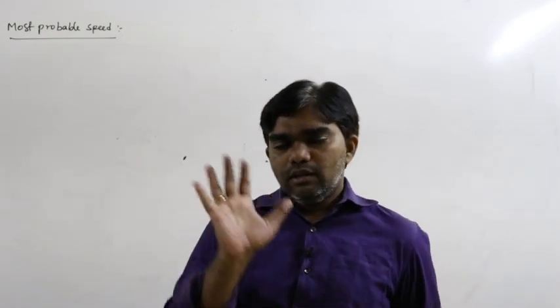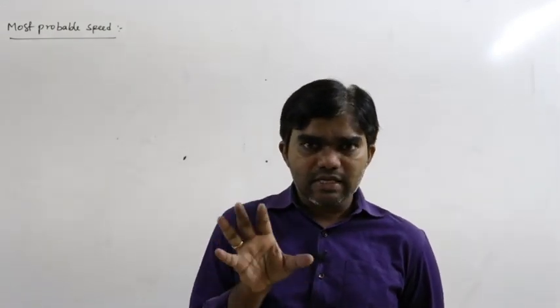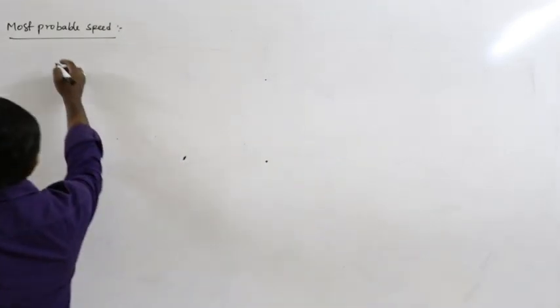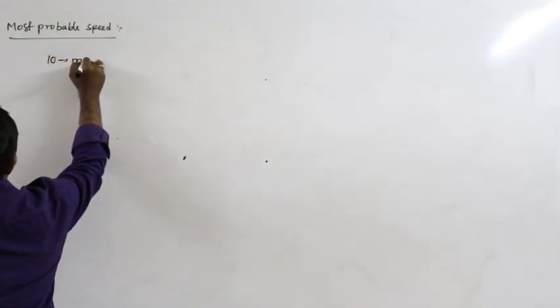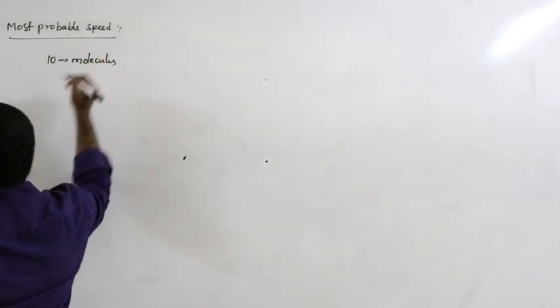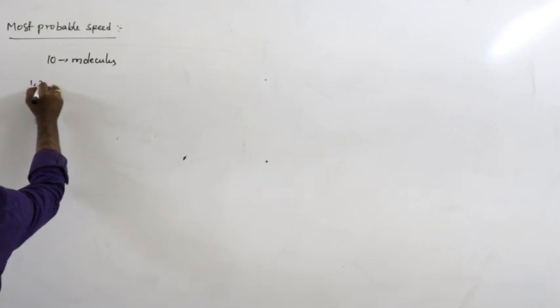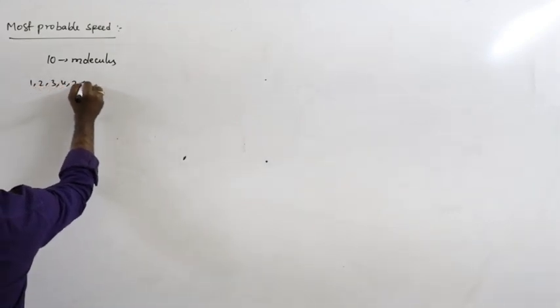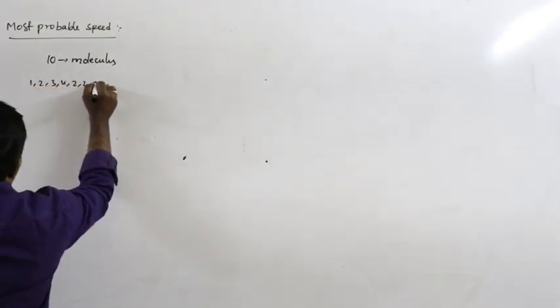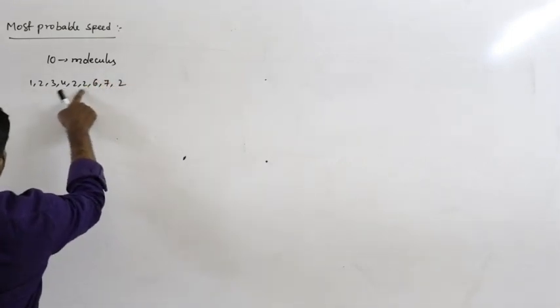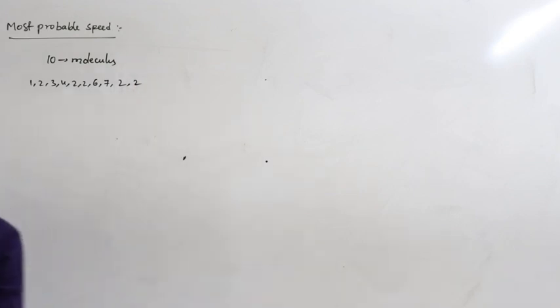For example, a gas consists of, for example, 10 gas molecules. So total how many molecules? 10 molecules we have. Generally 10 molecules move with different speeds, but the speeds of the gas molecules are, let us say, 1, 2, 3, 4, 2, 6, 7, again 2, like that, 3, 6, 3, 9, again 2, like that.